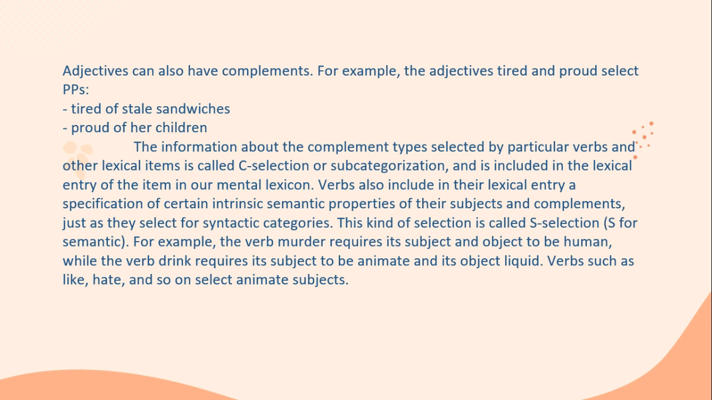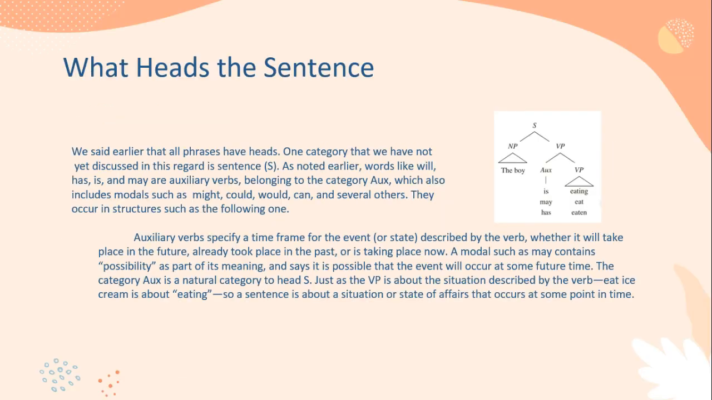The well-formedness of a phrase depends then on at least two factors: whether the phrase conforms to the structural constraints of the language as expressed in the phrase structure rules, and whether it obeys the selectional requirements of the head, both syntactic, or C selection, and semantic, or S selection. The next is what heads the sentence.